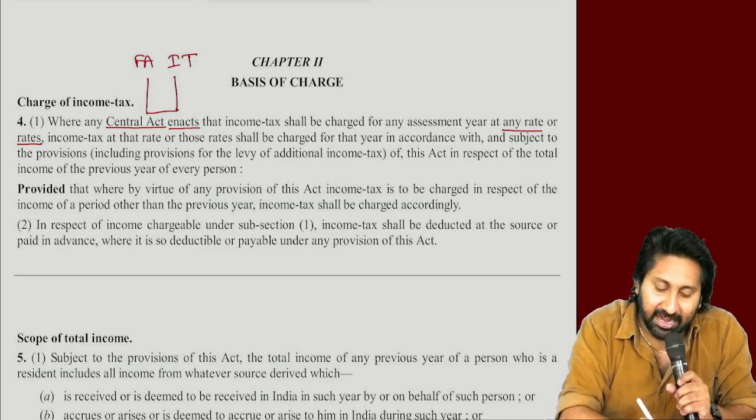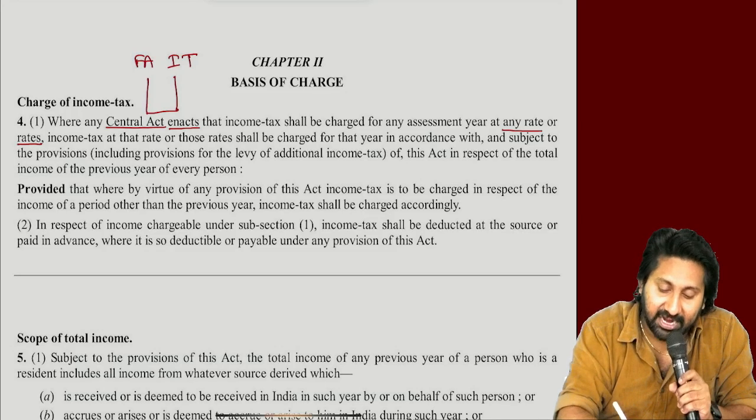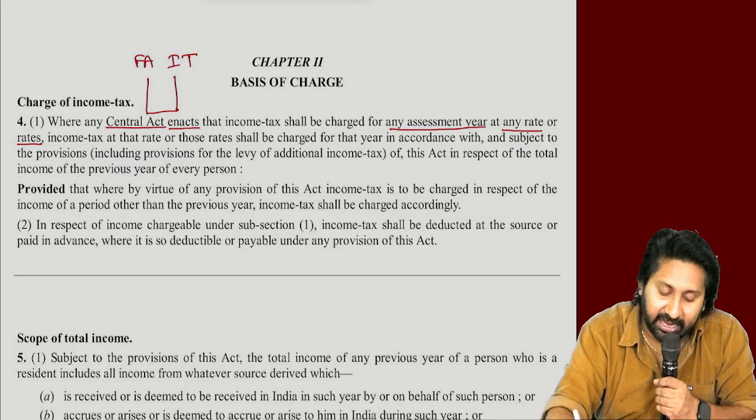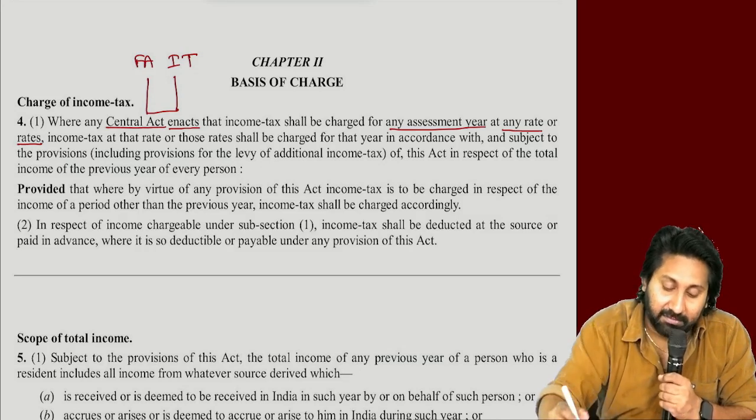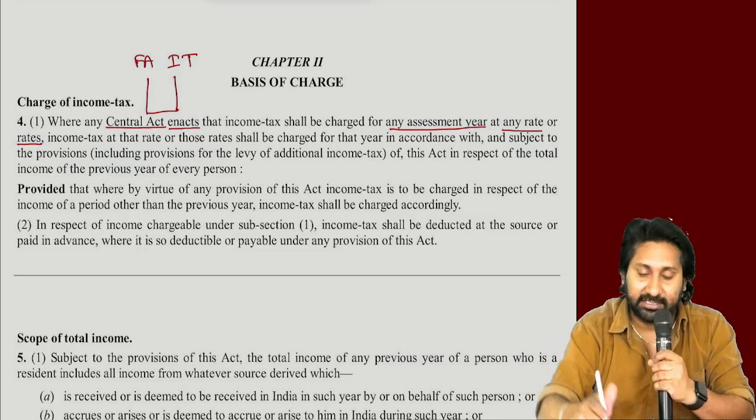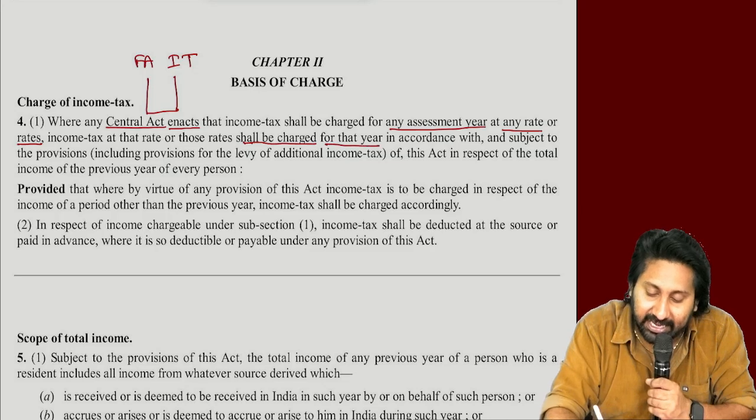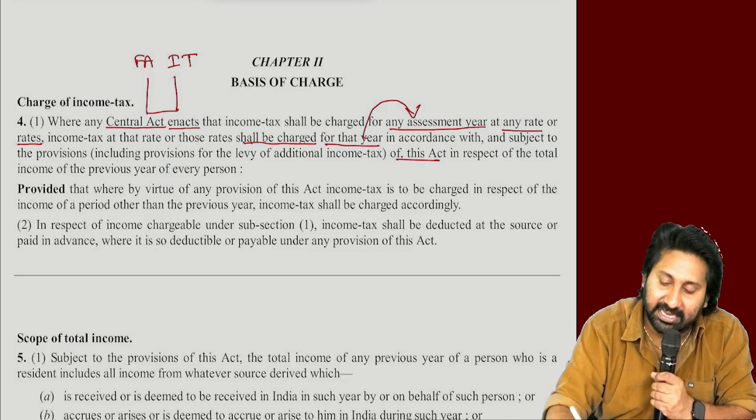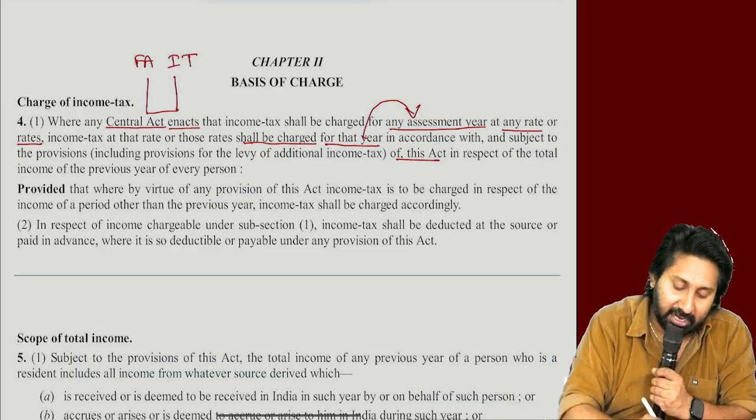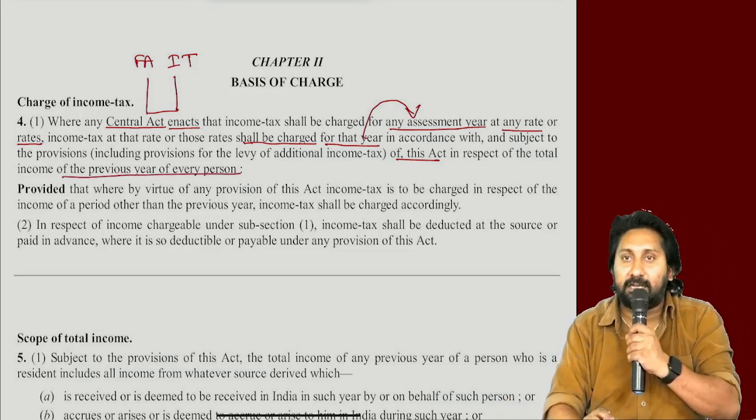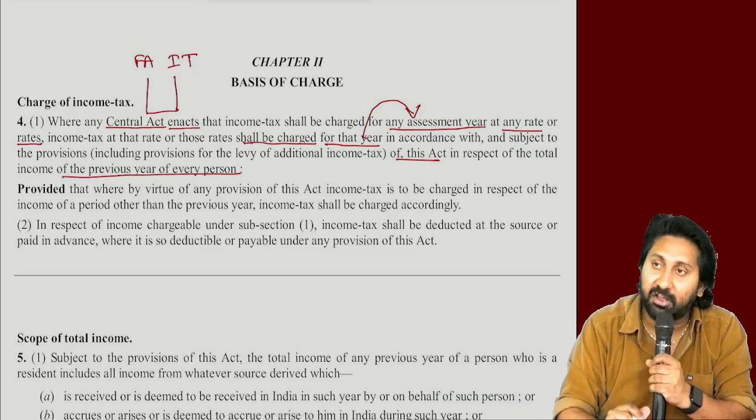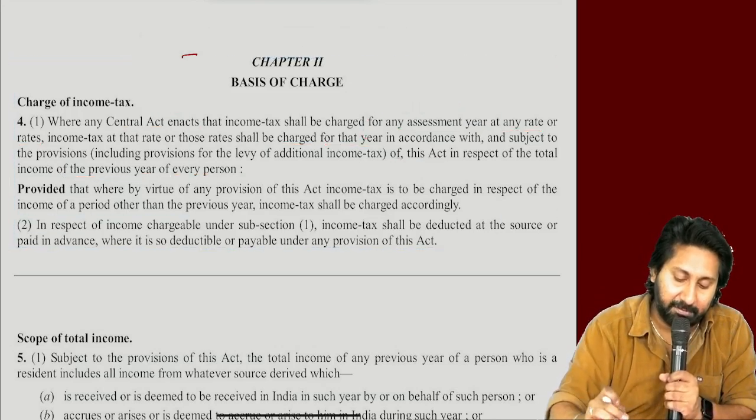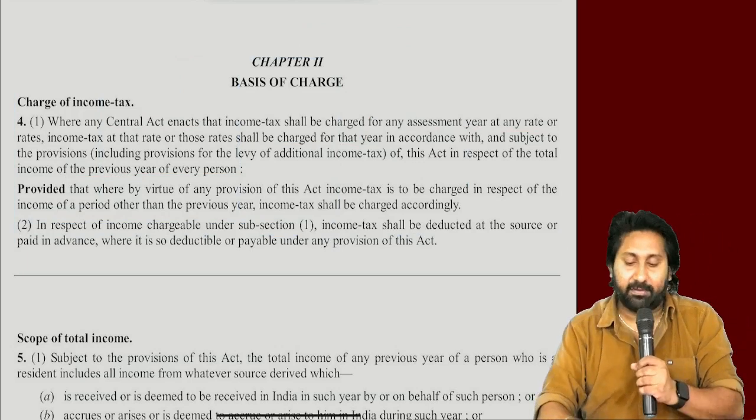So tell me, where any central act enacts that income tax shall be charged for any assessment year at any rate or rates, income tax at that rate or those rates shall be charged for that year. That year means which year? Assessment year, in accordance with and subject to the provisions of this act in respect of total income of the previous year of every person. See here. To simplify this, what they wanted to tell, let me put it clearly. Point number 1.